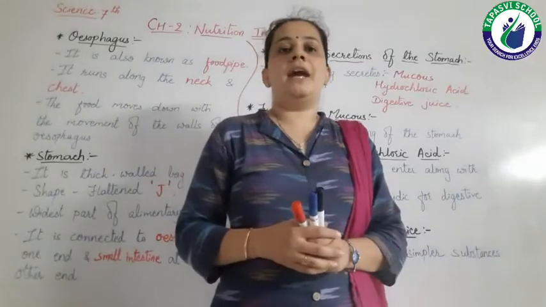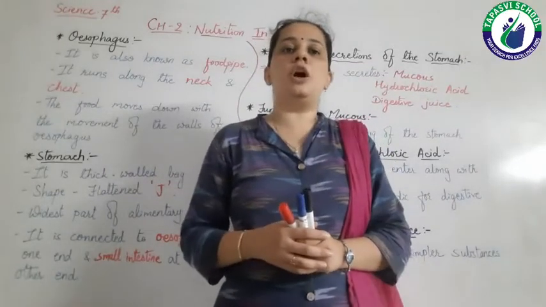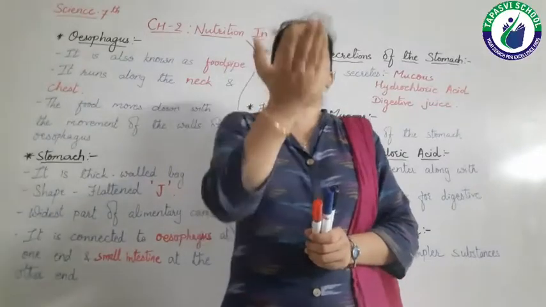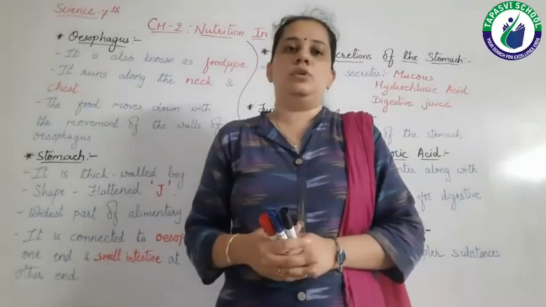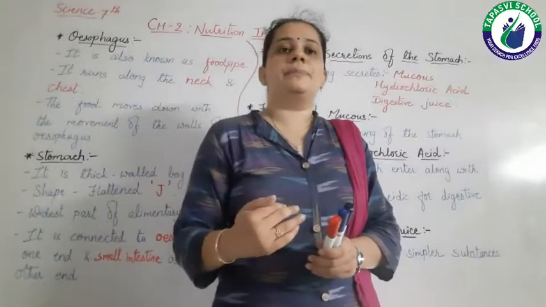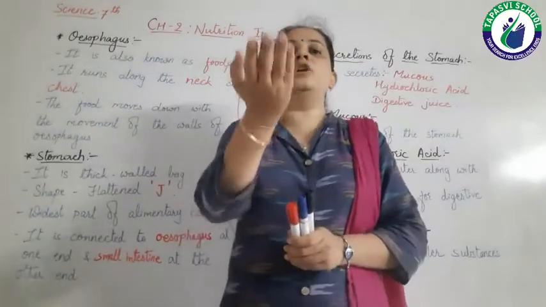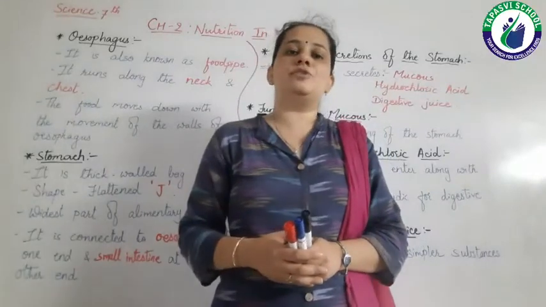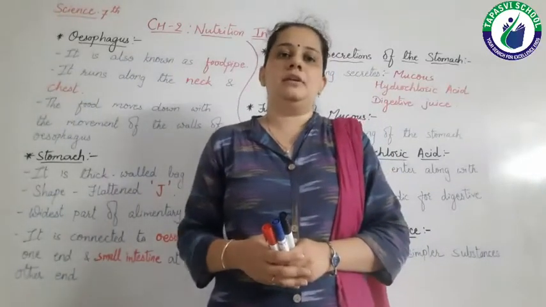Right. When the food is not reaching the stomach and it comes out from our mouth. So esophagus forces the food to come out from our mouth, that is known as vomiting, right?